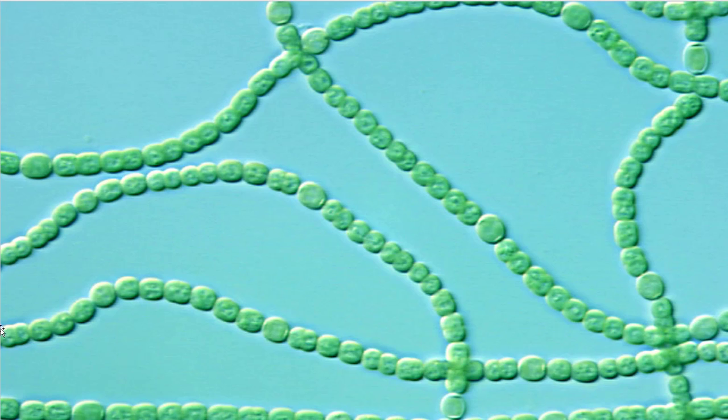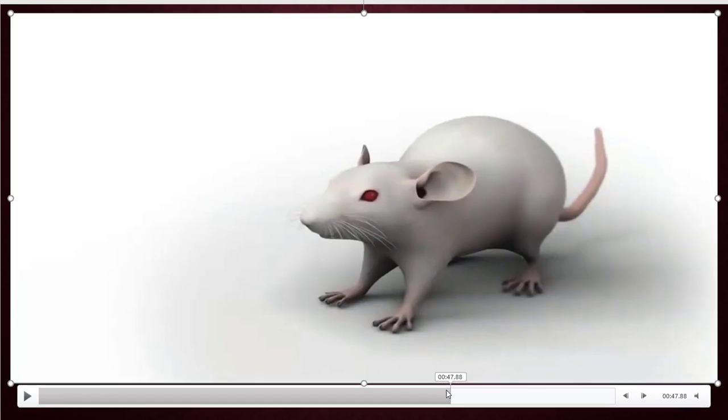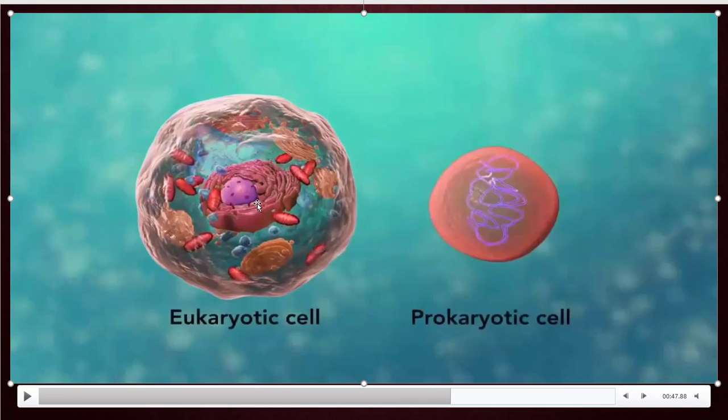Okay, children, I think you all observed the difference. See, I want to show you again. Here the nucleus, the genetic material is present inside this part, inside this nucleus. What happened here?